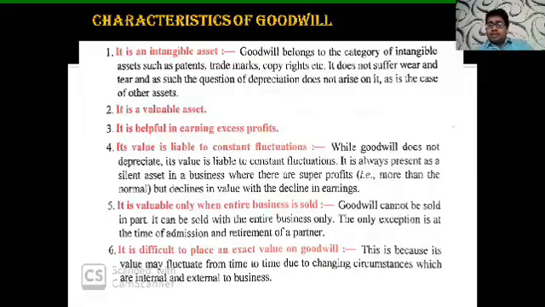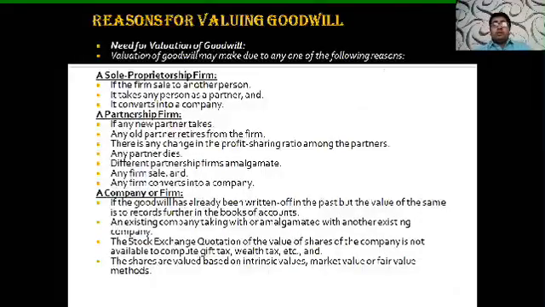Okay, it is difficult to value the exact value of the goodwill, because goodwill depends on customer satisfaction, your brand reputation, the product which you are providing, etc. Because of that your goodwill may fluctuate. Okay, so students, we are going ahead with valuing the goodwill.